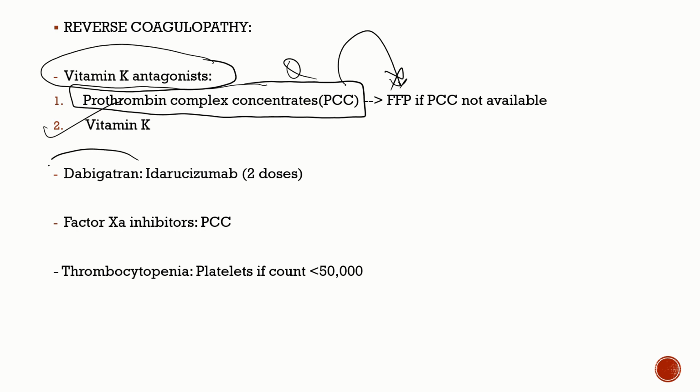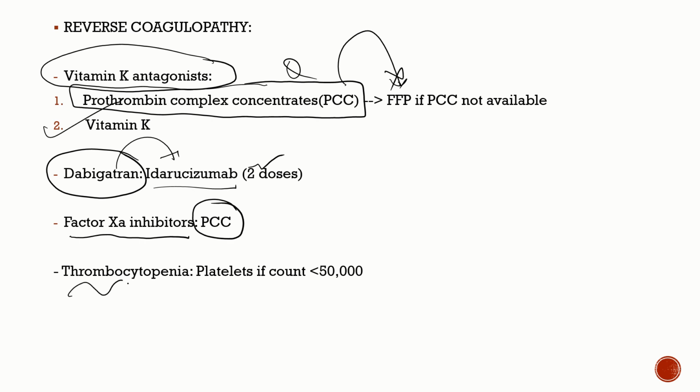In case the patient was on novel anticoagulants like dabigatran, here the drug of choice is idarucizumab. You can give 2 doses. If the patient was on factor Xa inhibitors, here also the blood product of choice is prothrombin complex concentrate. And when do you transfuse platelets? Only if the platelet count is less than 50,000. Otherwise, there is no role of platelet transfusion.